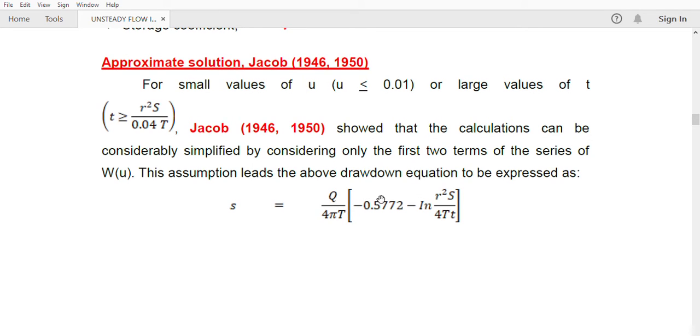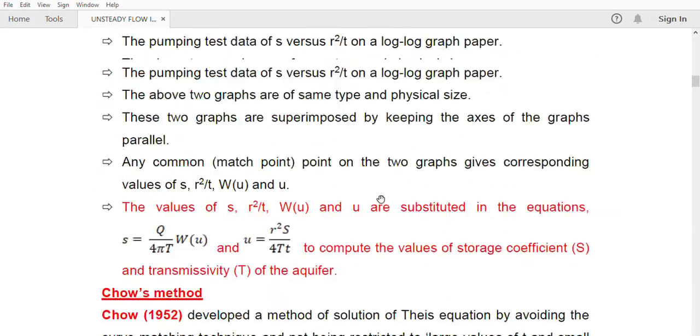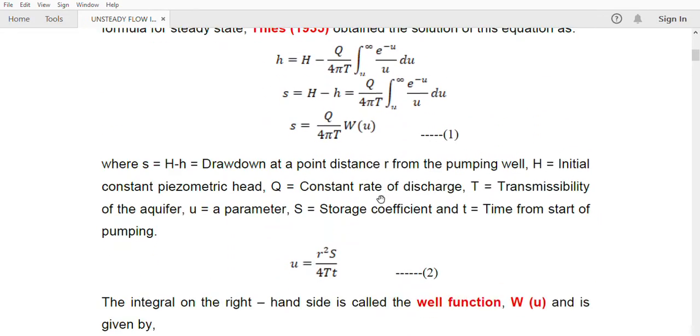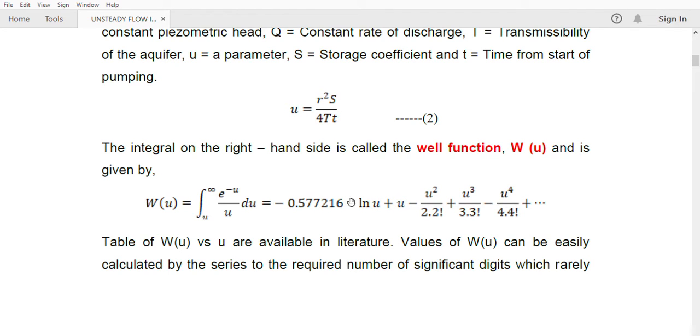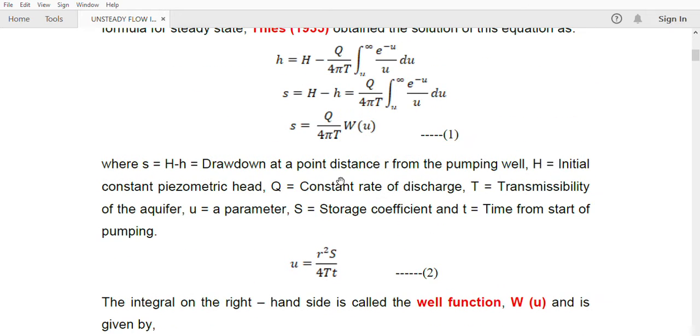I'll move upward and show you. Here you can see the equation for W of u. In this expanded form, he has taken only the first two terms: minus 0.577 minus log of u. Instead of this u, he has substituted R square divided by 4Tt. So these values he has taken and substituted in this equation.